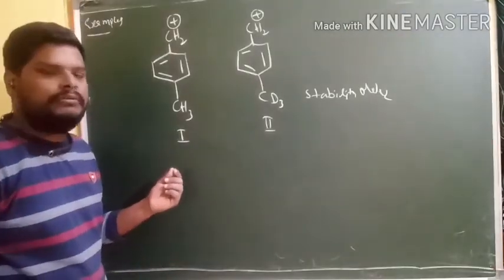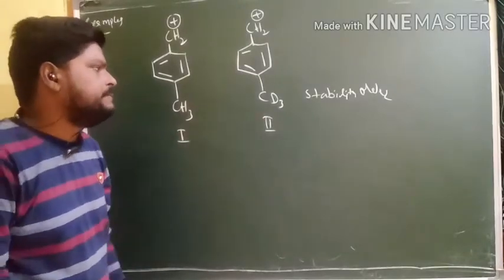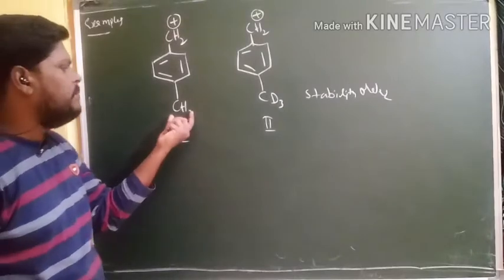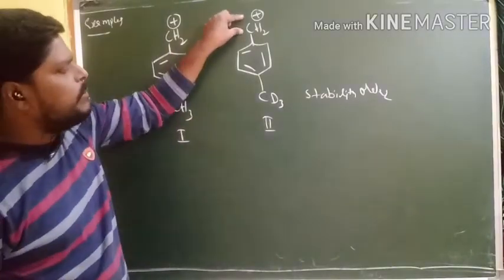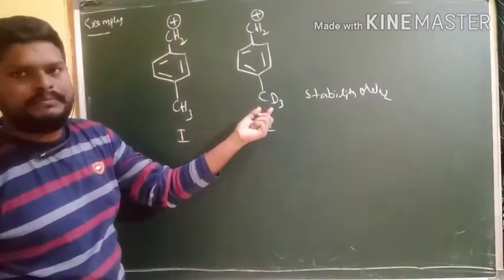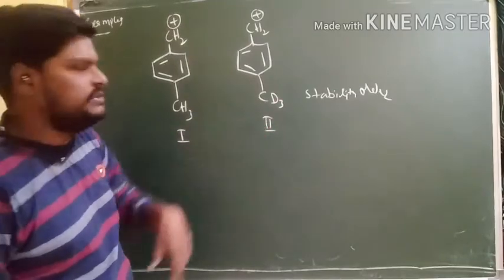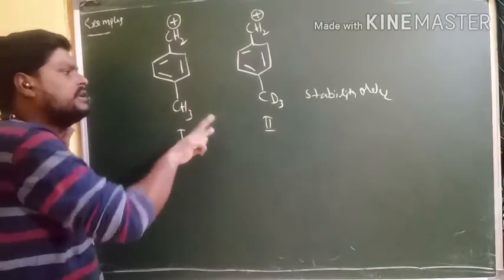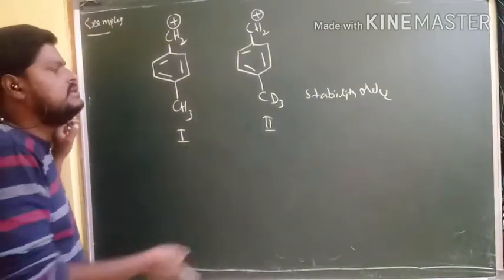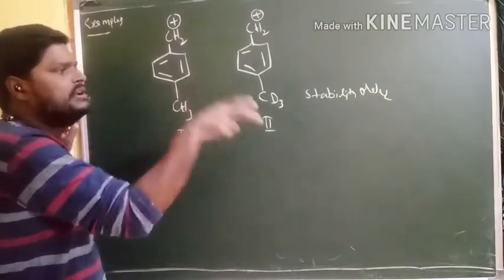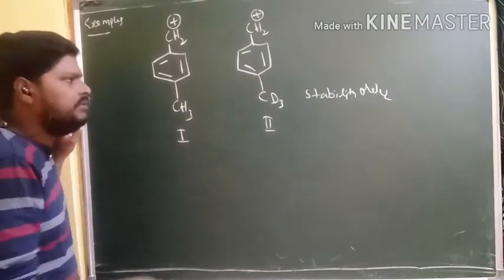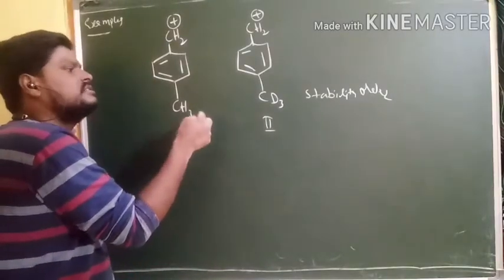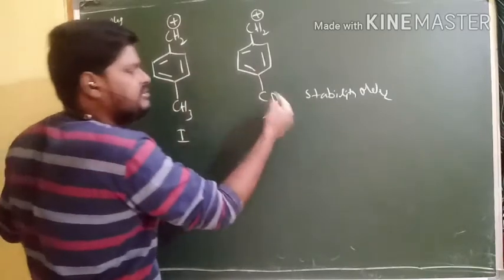Next question. We need to find the stability order here. This carbocation is having one methyl group. This carbocation having one CD3 group, a deuterium group is there. So here inductive effect and hyperconjugation both affect the stability order here. I told you already, hyperconjugation is more priority than inductive effect here.